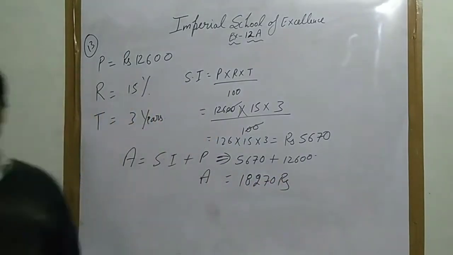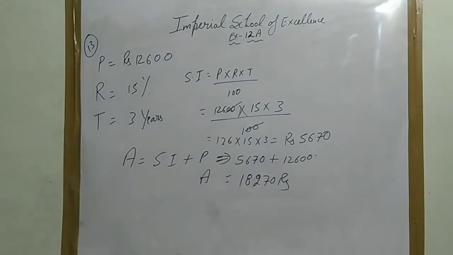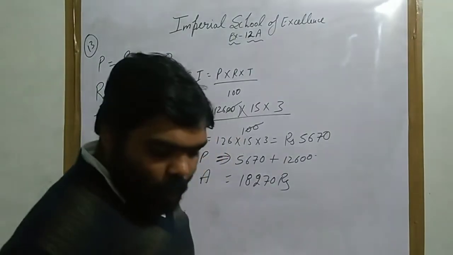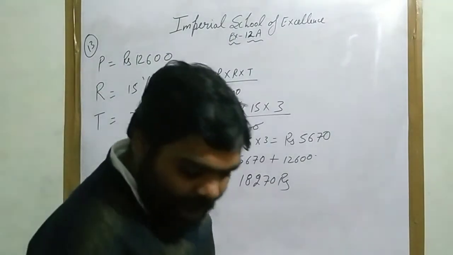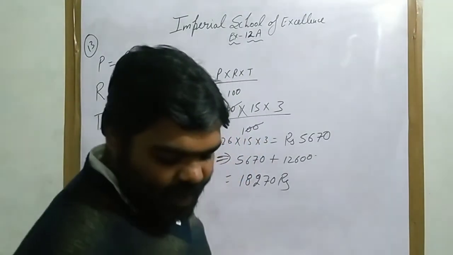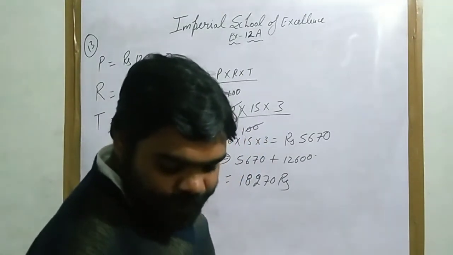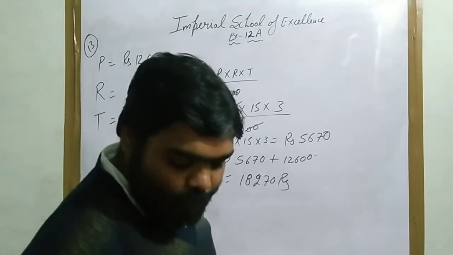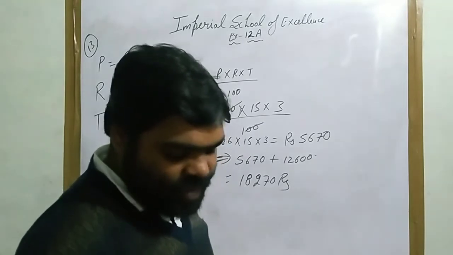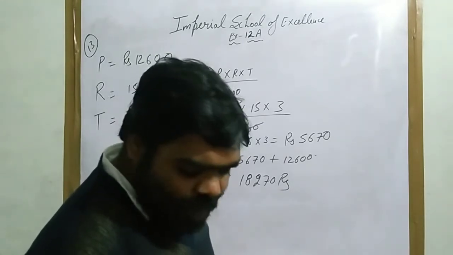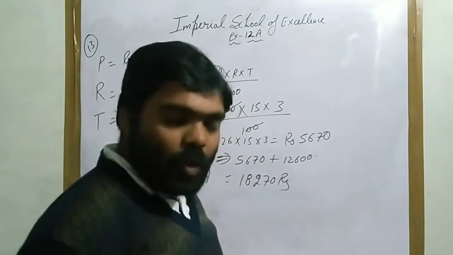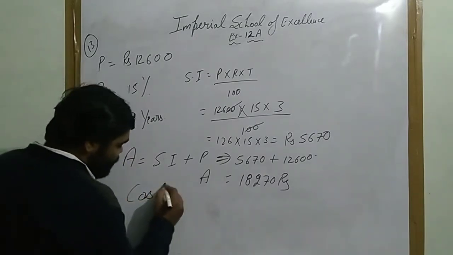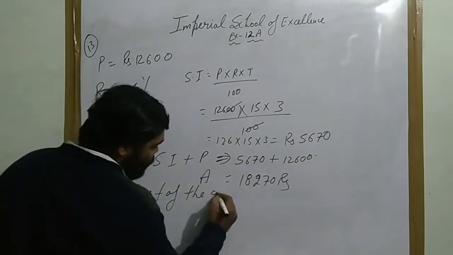Amount कितना है हमारा? 18,270 is your amount. After that, what do you have to find? We have to find the cost of the goat, because हरी ने 12,600 rupees money lender से लिए, at the rate of 15% per annum for 3 years. Then he paid rupees 7,070. उसने 7,070 rupees दिए and उसने एक गोट दी. Then what is the cost of goat? उसने डेबिट को क्लियर करने के लिए गोट दी.